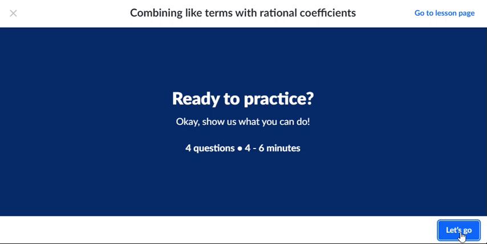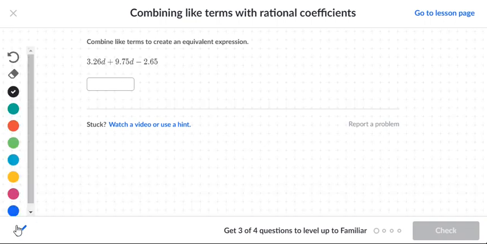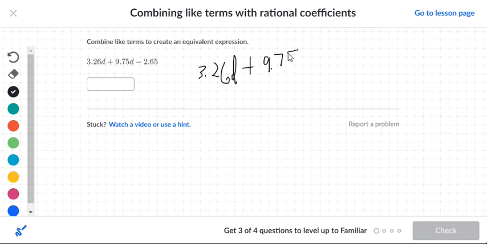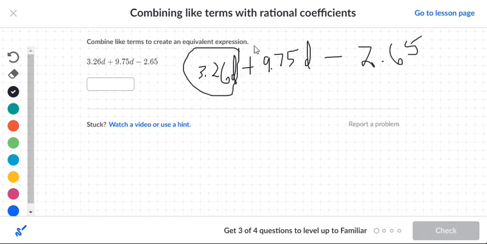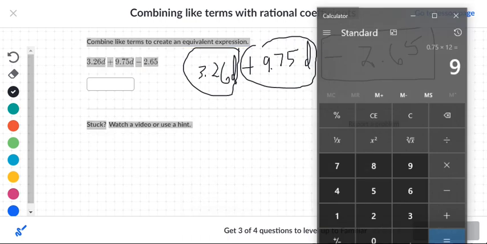Combining like terms with rational coefficients. Combine like terms. So we want to combine the like terms here. These are decimals. So we have 3.26d plus 9.75d minus 2.65. So let's go ahead and circle our letters, make sure we capture our signs. So we want to go ahead and box our numbers here.